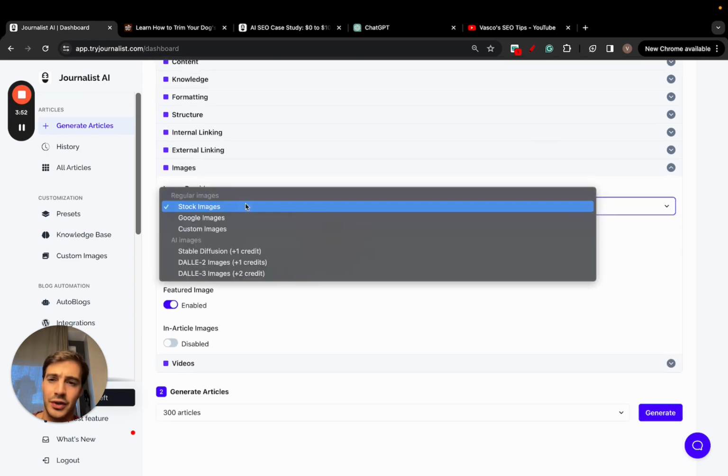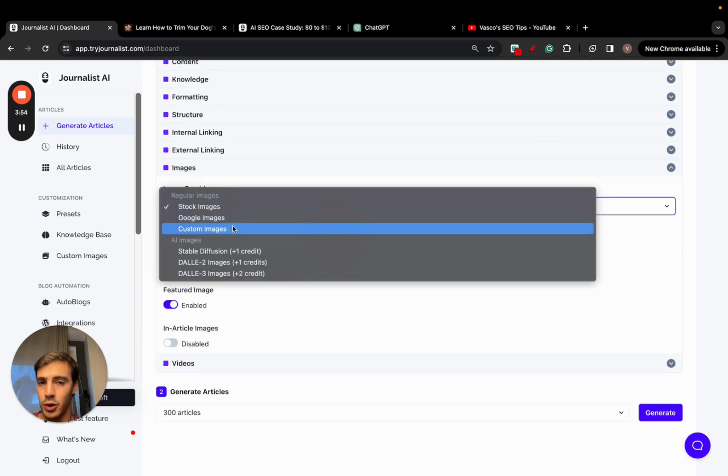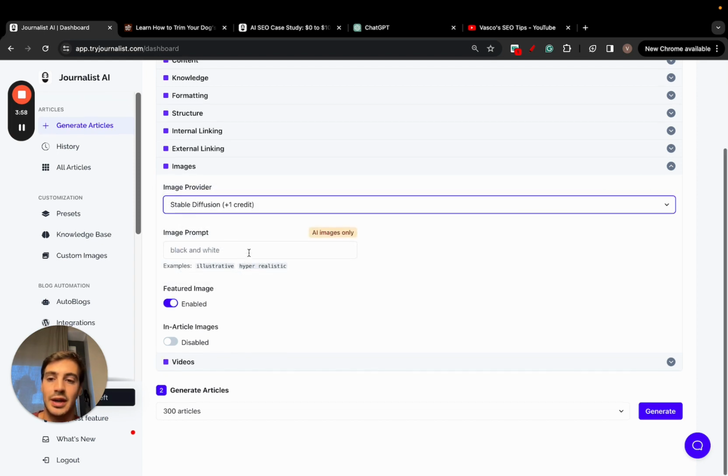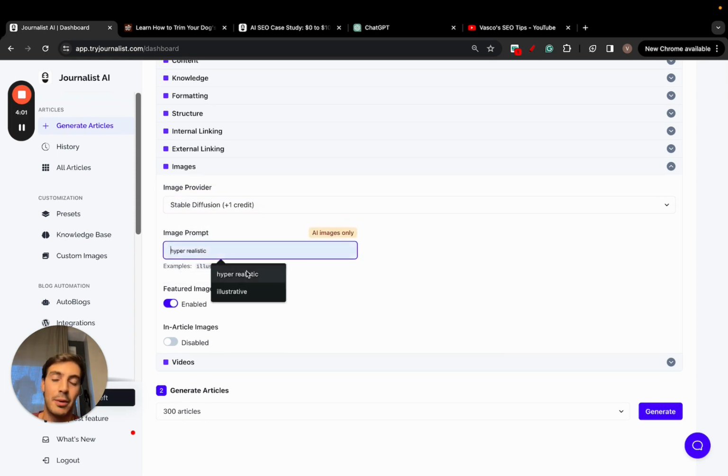What type of images do you want? Do you want stock photos, Google images, custom images, so your own brand's images, or do you want AI-based images? If you do choose AI-based images, you can select some prompts here, make them look hyper-realistic, illustrative, black and white. You can play around with this. You can disable, of course, featured images and in-article images.